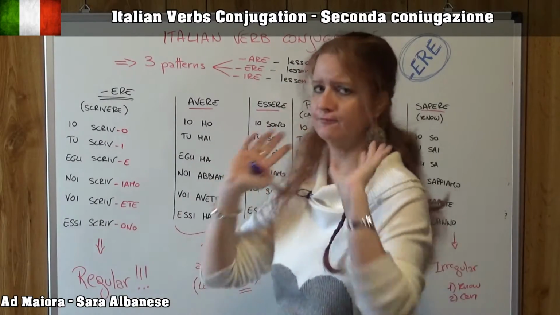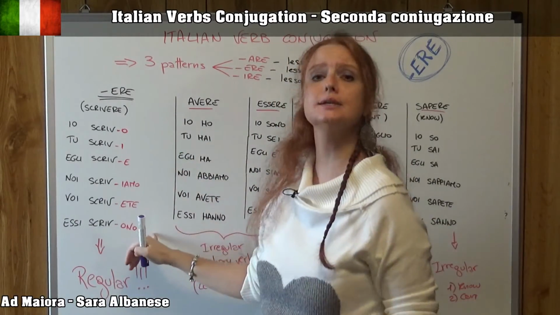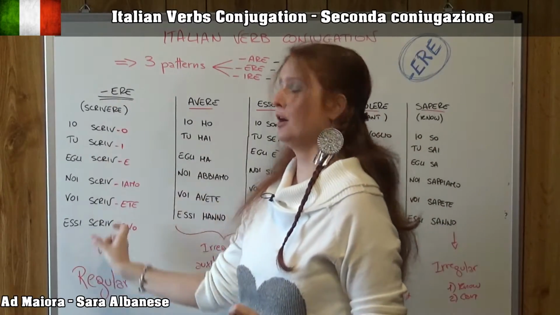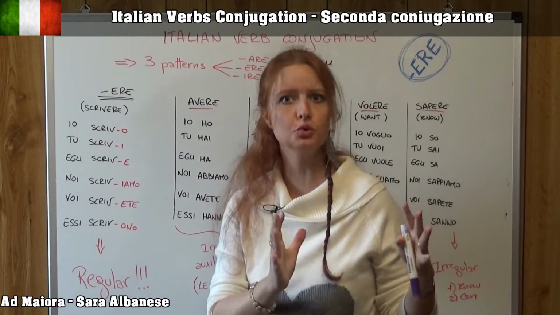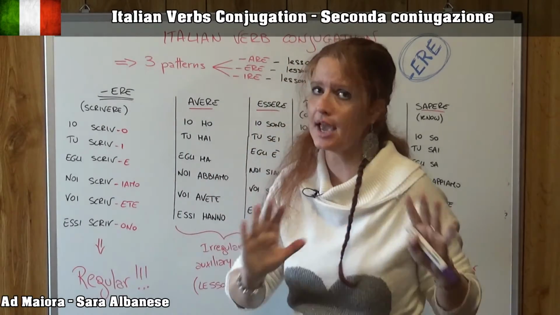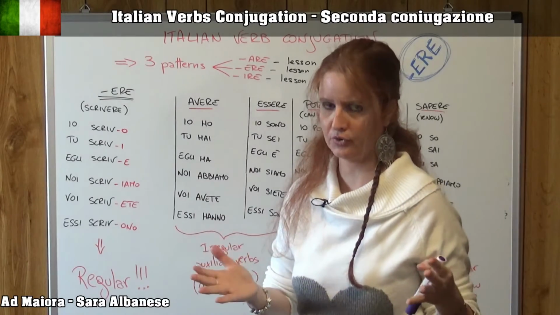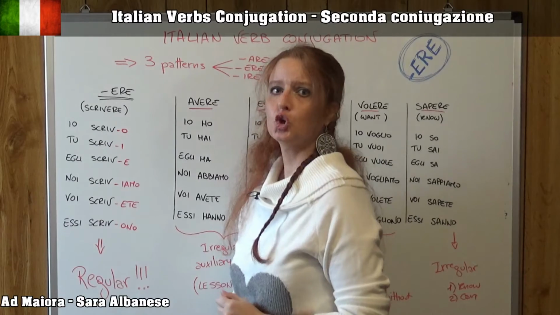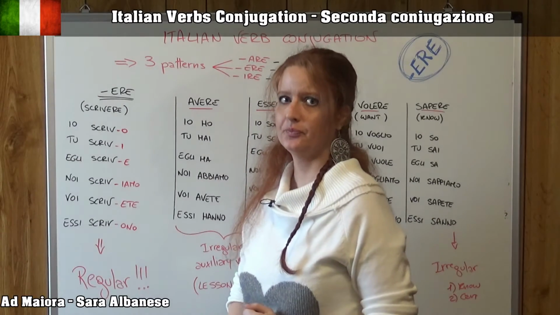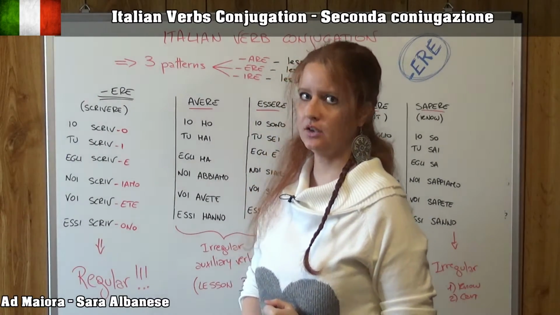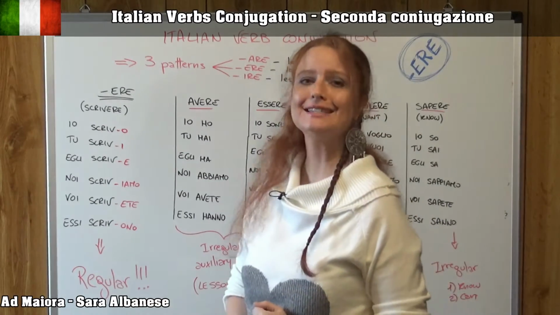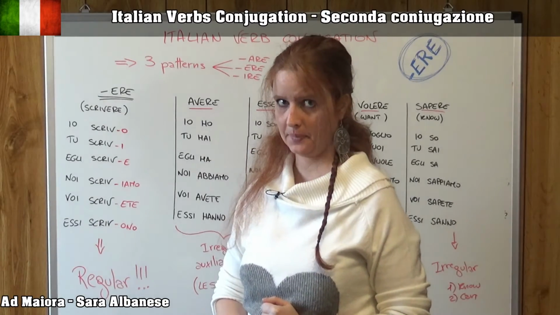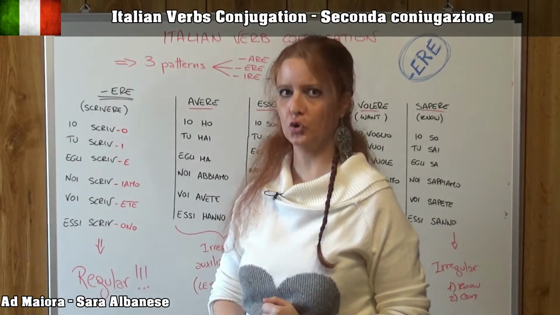Regular conjugation, very easy. You can see here in red the final part of the conjugation. The part in black is obviously the root of the verb, and it never changes in regular verbs. I write, io scrivo, tu scrivi, egli scrive, noi scriviamo, voi scrivete, essi scrivono.